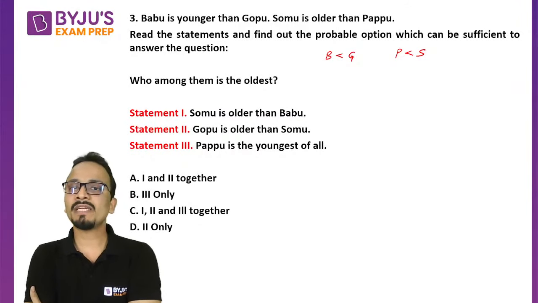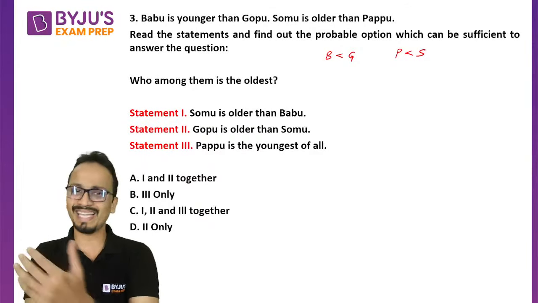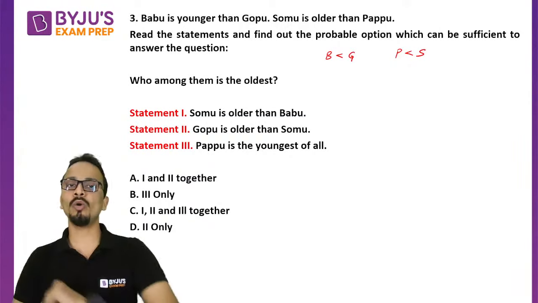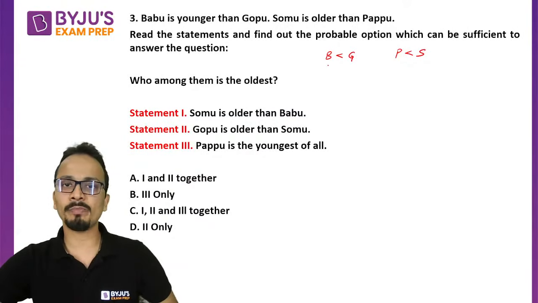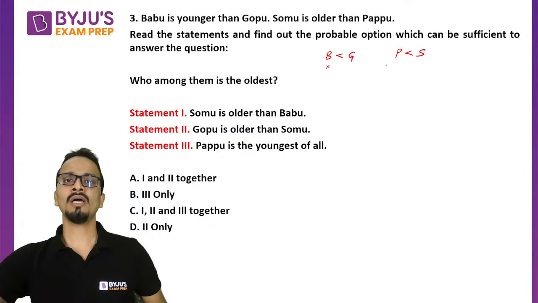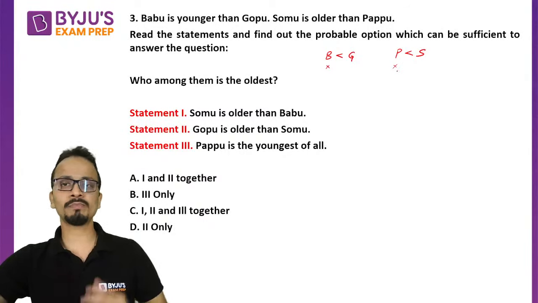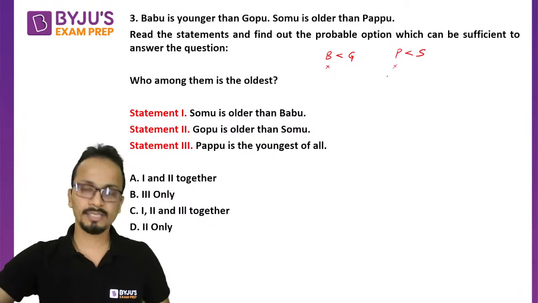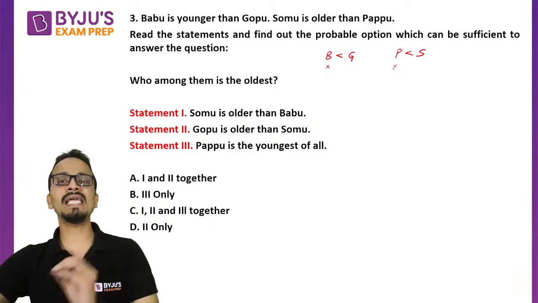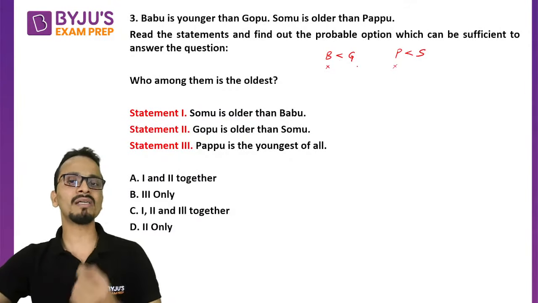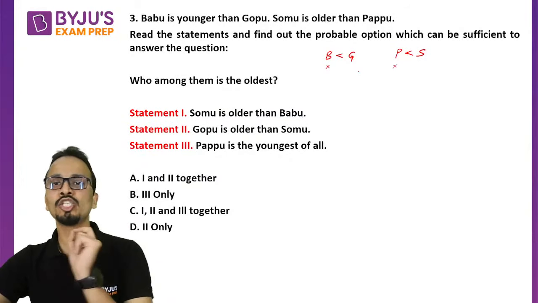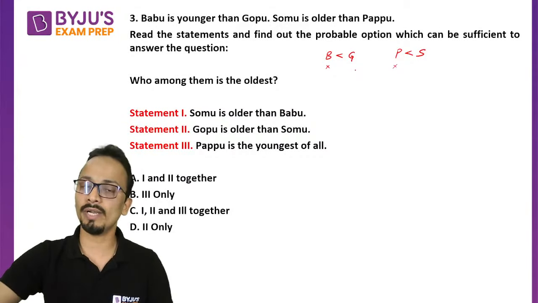Question is, read the statement and find out the probable option which can be sufficient to answer the question: who among them is the oldest? If I'm looking for the oldest person, obviously it cannot be Babu because Babu is younger than Gopu, and it cannot be Pappu as well because Pappu is younger than Somu. So B and P cannot be the answer. Still, I have to find out among Gopu and Somu who is the oldest.